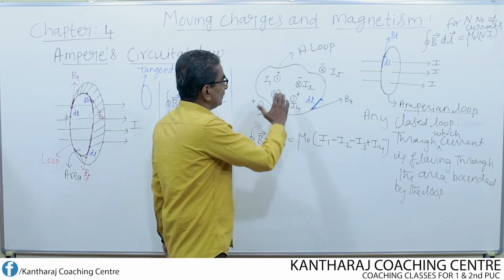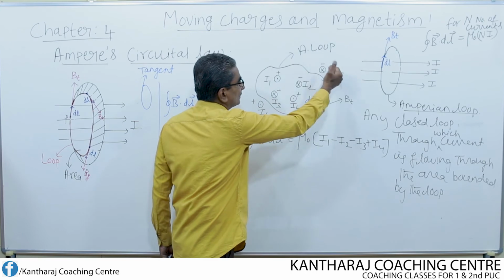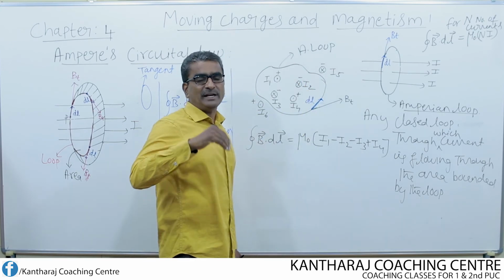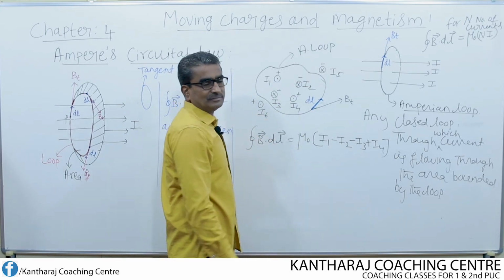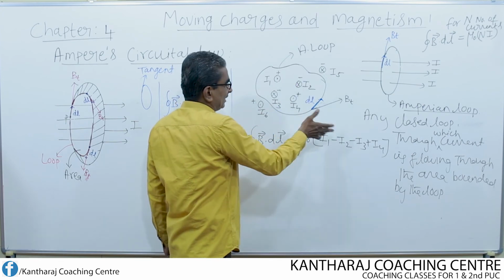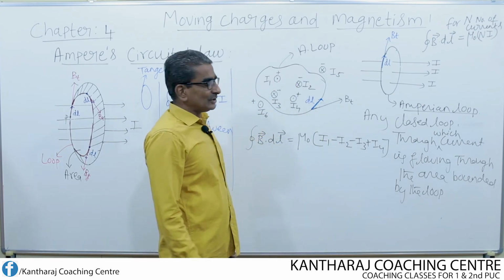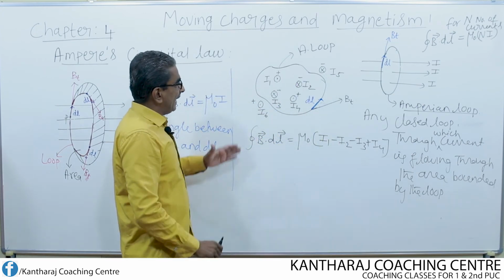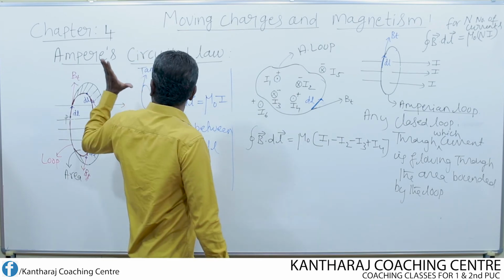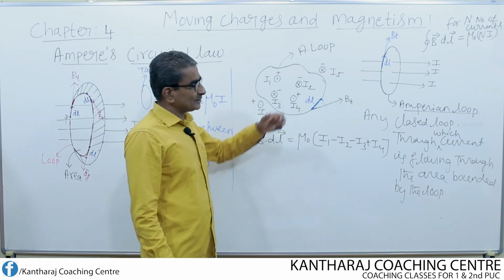So the currents present outside the Amperean loop should be neglected, ignored, because according to the law they cannot be included. So this is how we can write the Ampere's circuital law for this loop.